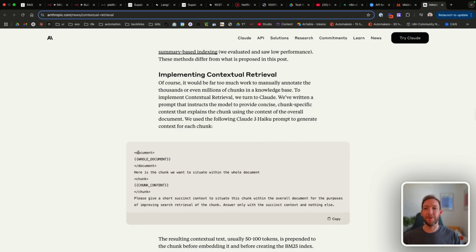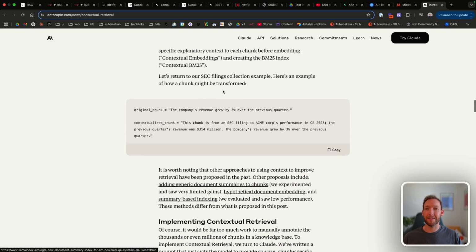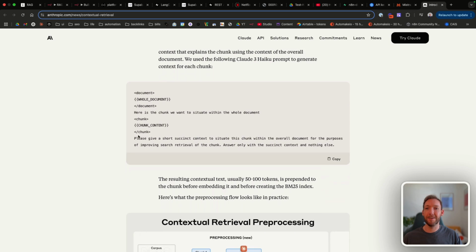And it's given an example here of how we'd actually prompt an LLM after we've chunked the document, but before we embed the vectors, we'd pass in the whole document as context and say, here's the chunk that we want to situate within the whole document. Pass in the chunk, like this SEC filing sentence here, and tell it, please give a short, succinct context to situate this chunk within the whole document for the purposes of improving search retrieval of the chunk. Answer only with a succinct context and nothing else.